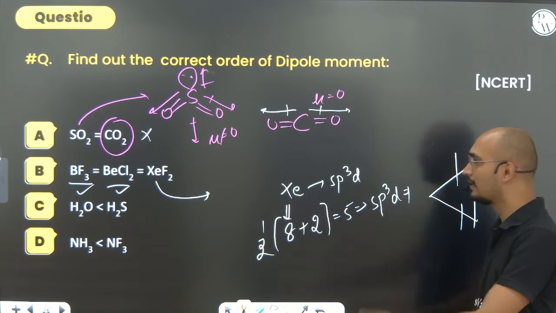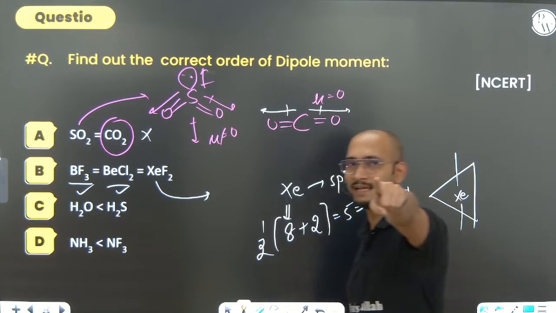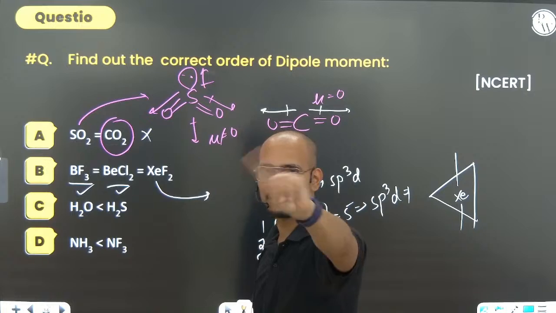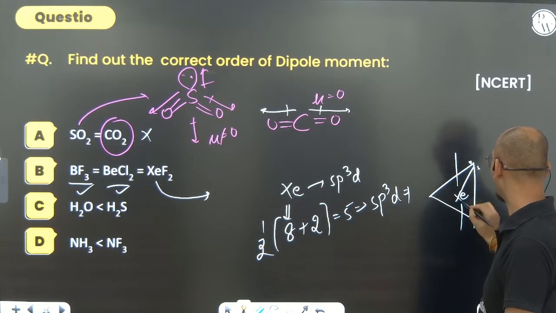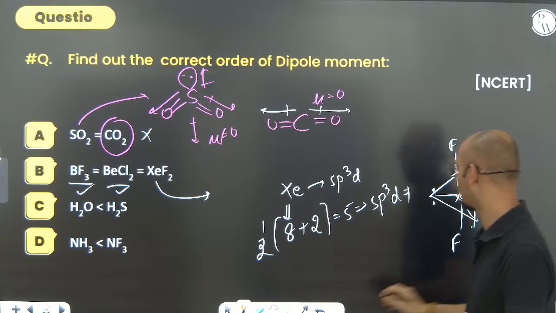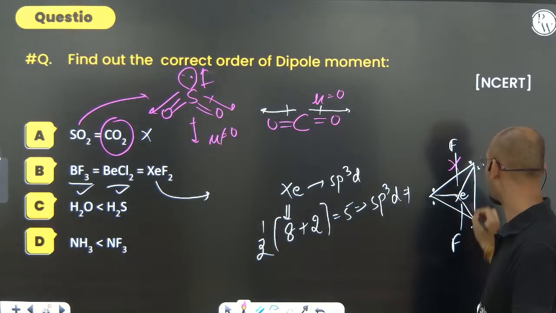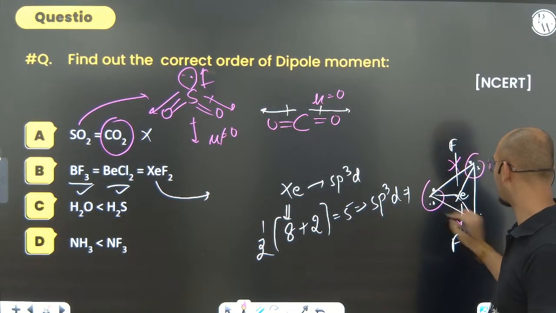Trigonal bipyramidal. All the lone pairs always take the equatorial position, never the axial position if they have the possibility. So these will take the equatorial positions, while who will go to the axial? Fluorine, fluorine. These fluorines are going to cancel each other, and these lone pairs are going to cancel each other because they are symmetrically available there.